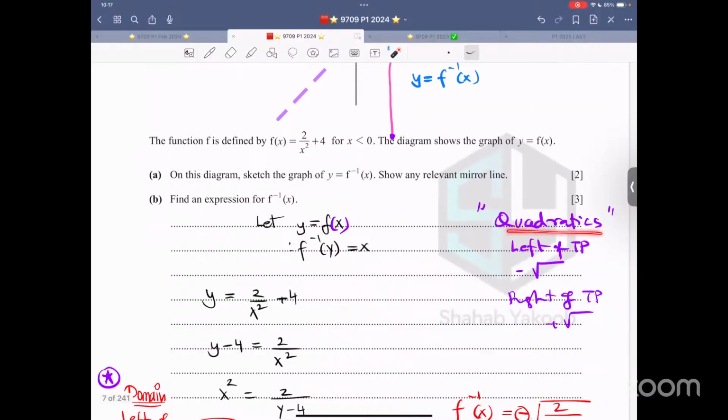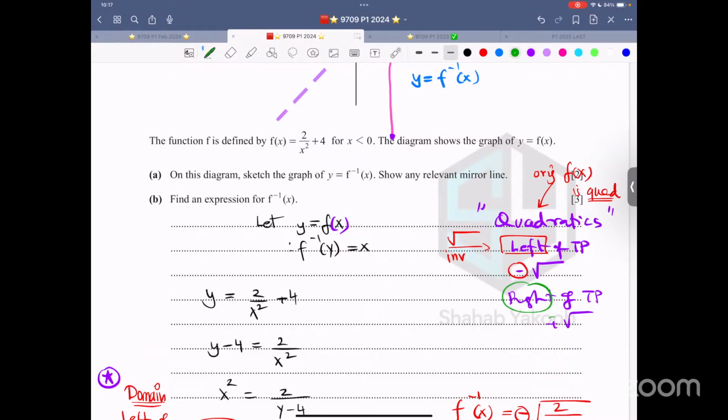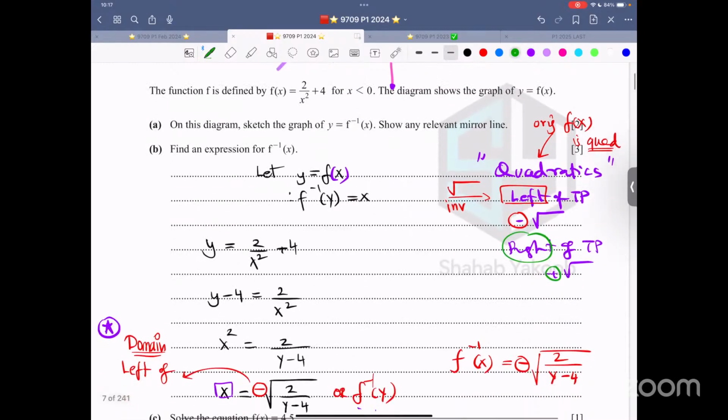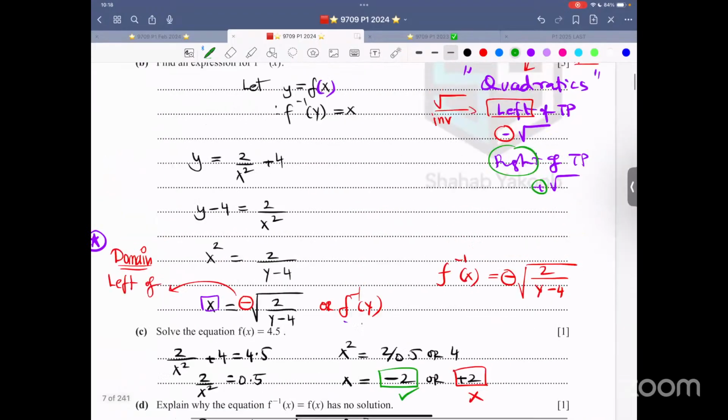The original function is quadratic. When you take square root for the inverse, if you are going to the left of the turning point, the square root has a negative sign. If you are going to the right of the turning point, the square root has a positive sign. That is the rule. So therefore, this minus sign is there.